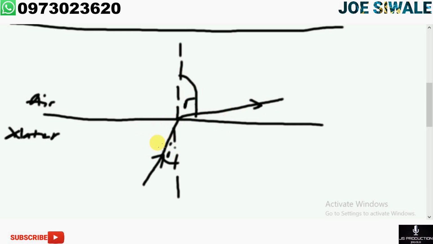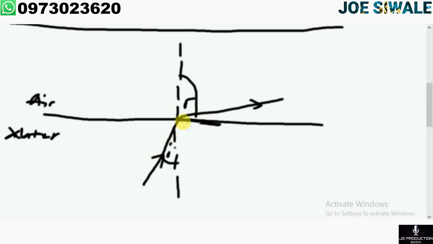If we start increasing the angle of incidence, this means that also the angle of refraction will start to increase. As we continue increasing the angle of incidence, the angle of refraction will become 90 degrees, and when that happens, that means that a critical angle will be formed.